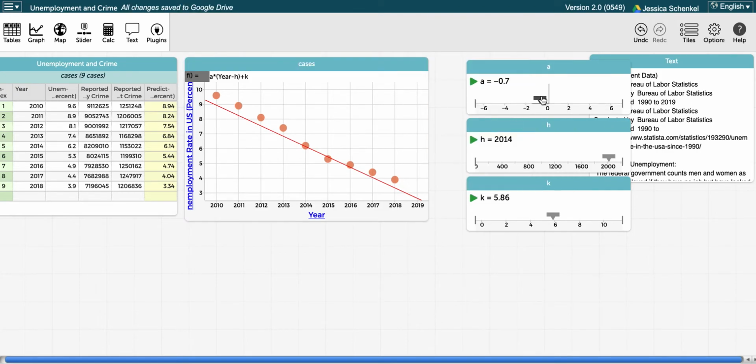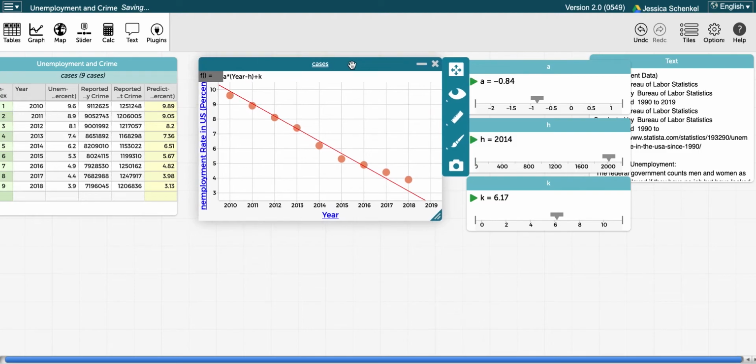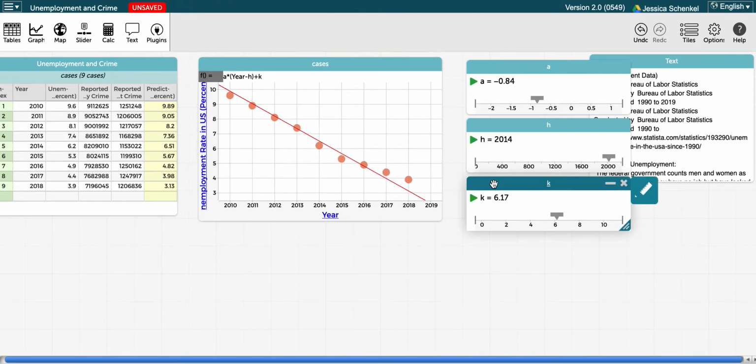And now I can adjust my line. So you can see I can adjust my slope. I'm actually gonna get rid of all these positive values because I know my slope is negative. I'm gonna stretch this out. I might move this line up a smidge. And it's looking okay. Of course, I'm not gonna know until I analyze my residuals, but my model is looking okay at the moment.